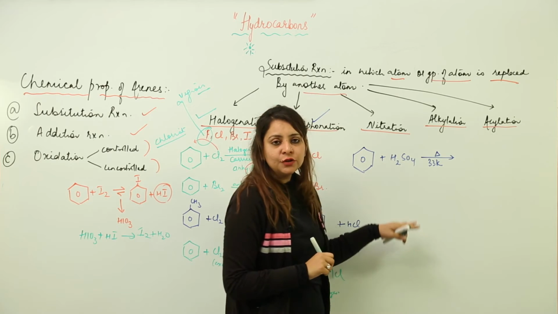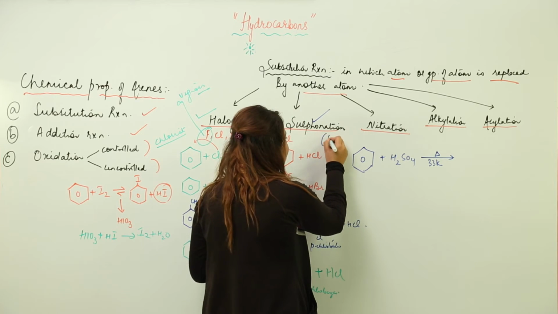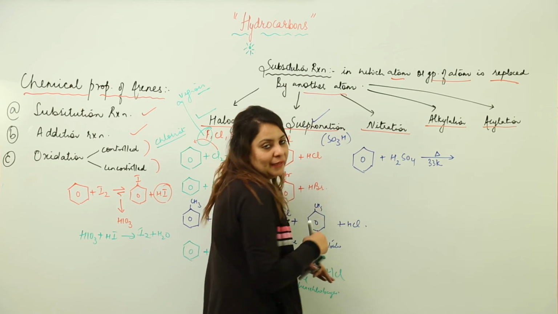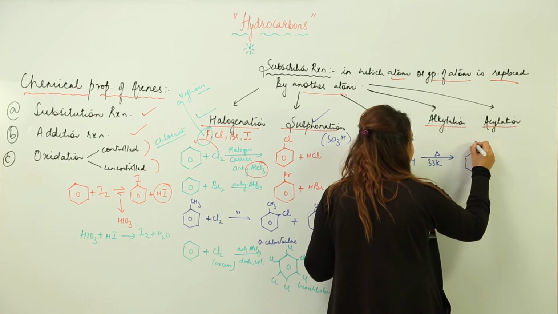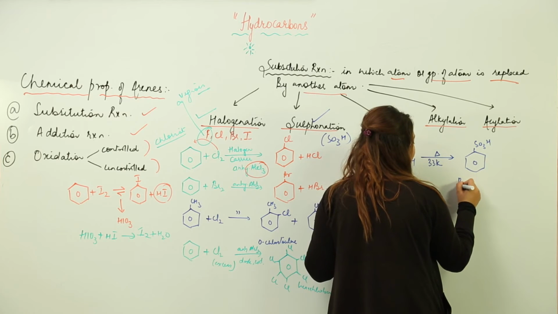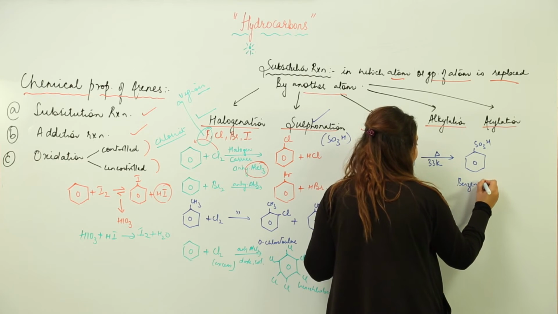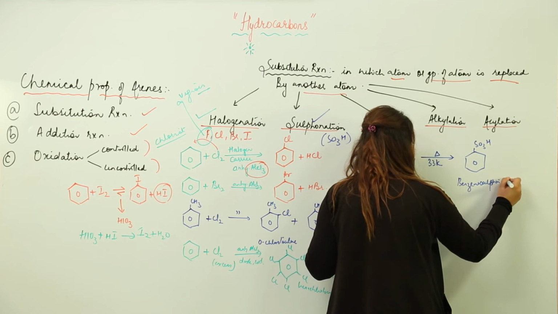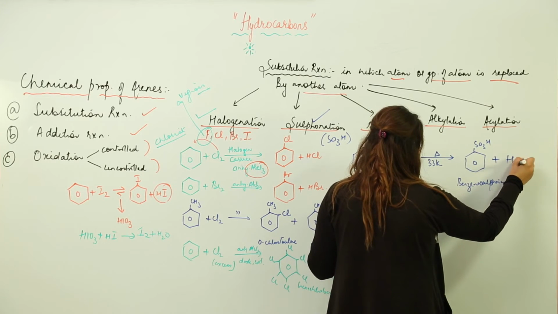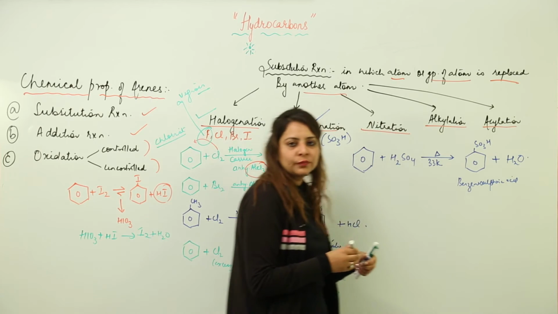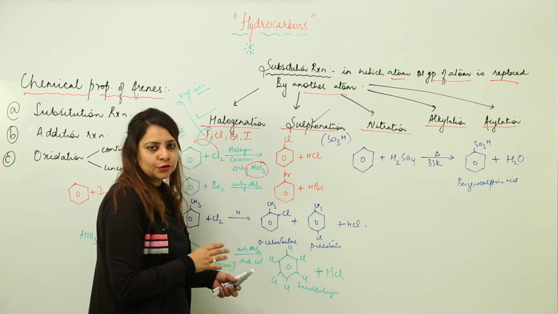So when sulfonation is carried out, you know which group gets attached? This group gets attached. So it forms benzene with this group SO3H, which is called benzene sulfonic acid. And along with that, what are we left with? We are left with H2. So this is what sulfonation is.